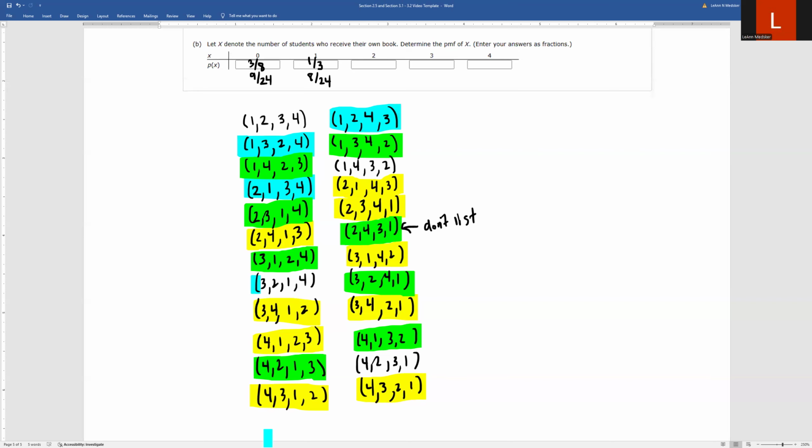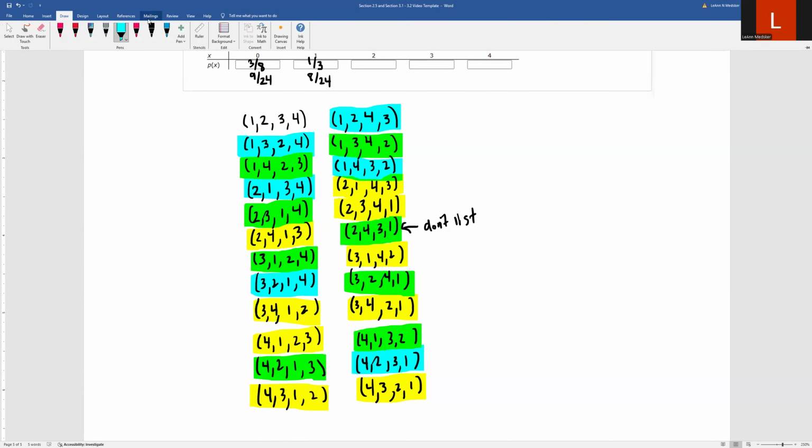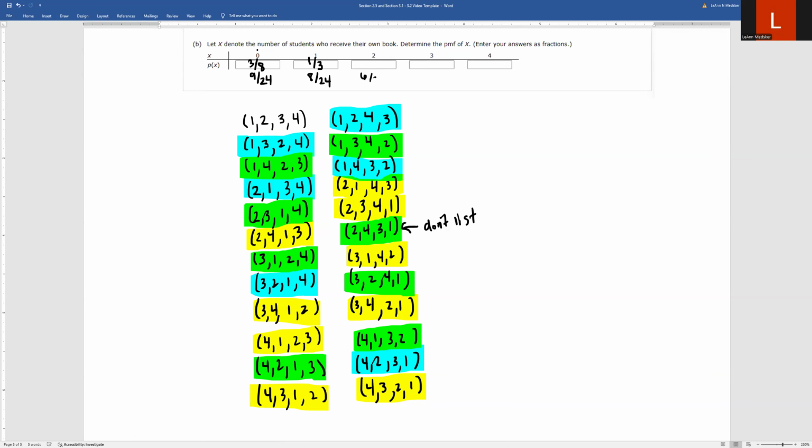2 got the correct book and so did 4. And then 1 and 3 both got the correct book. And 2 and 3 got the correct book. So this is for the blue, it's 1, 2, 3, 4, 5, 6 of them. So that would be 6 out of 24, which is 1/4 if you reduce it.